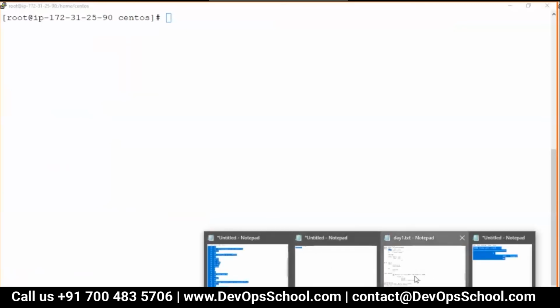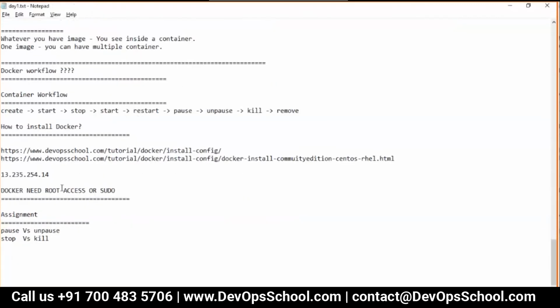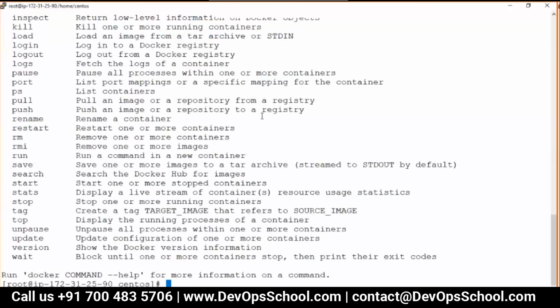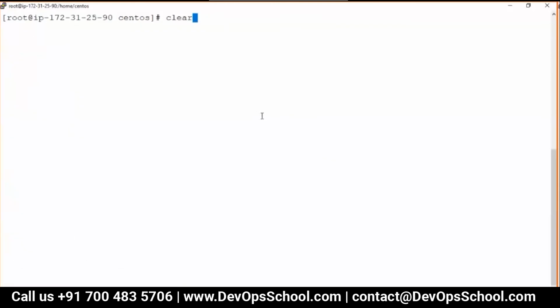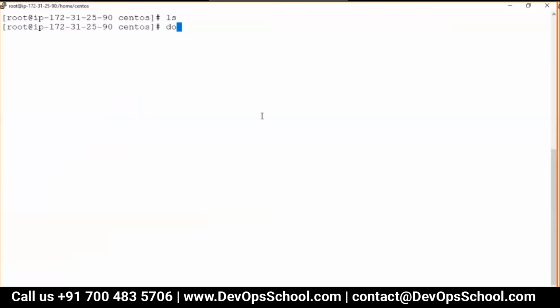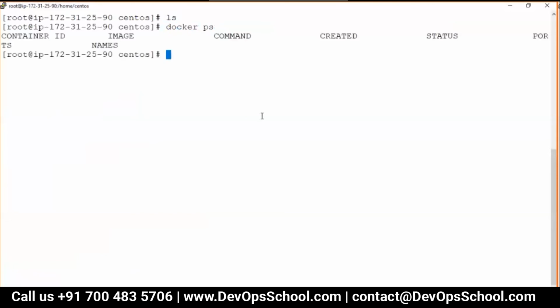Now the question is, how can we work with containers? So here this is the stuff which you have to do. Look at my screen, guys. If I do docker -v, I get the version. If I do docker help, I get all the help commands. And if I do docker info, I'll get to know the info about the Docker setup in my host machine. Now if I do docker ps, I'll get to know the list of running containers.